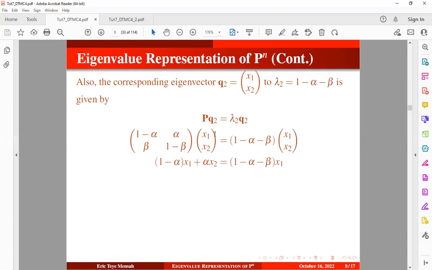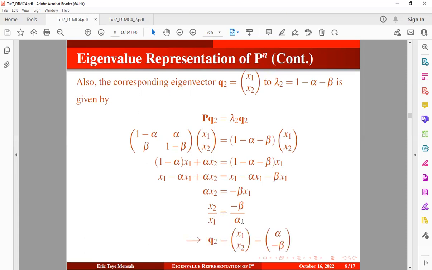So in here, I'm going to pick the first row, multiply by this column and equate it to the product of that, okay? Or you can also pick this, multiply by that and equate it to the product of that, okay? So once you try to expand, you obtain this, you group like things, you obtain that, and you can rearrange this to have that so that the coefficient of x2 will be minus beta and the coefficient of x1 will be alpha. So our second eigenvector is going to be of this form, right?